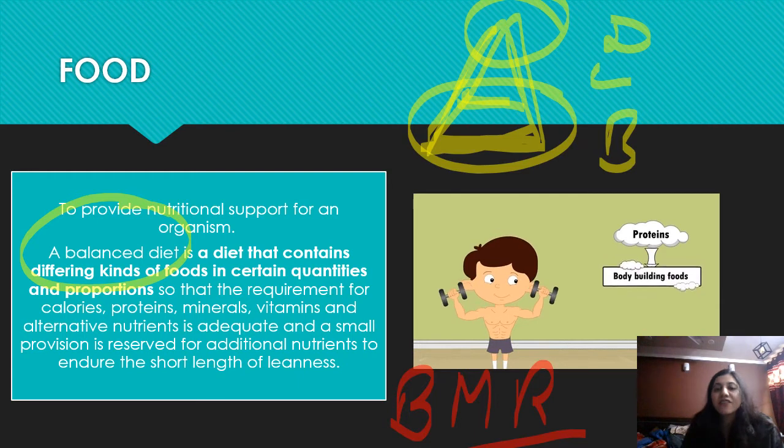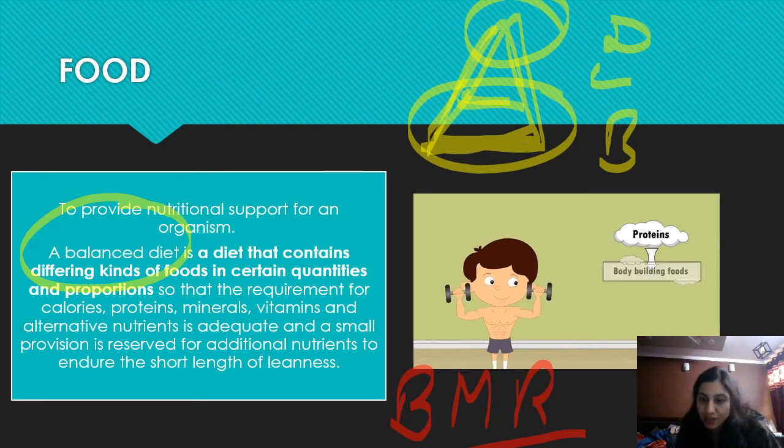If a person has a high basal metabolic rate, then the person has the ability to digest food faster. But if a person has a low metabolic rate, then the person has low digestion power. So it all depends on the person and their BMR.